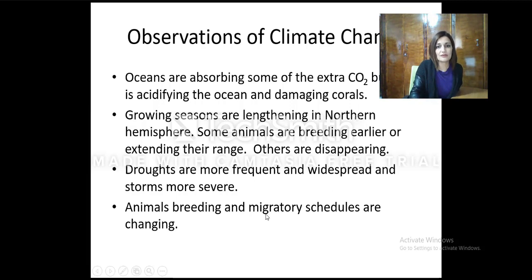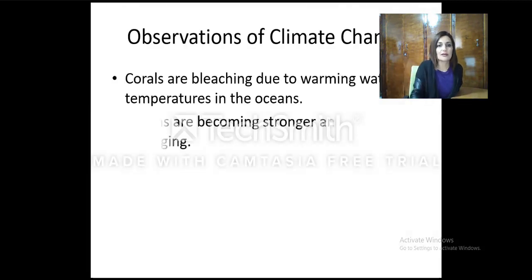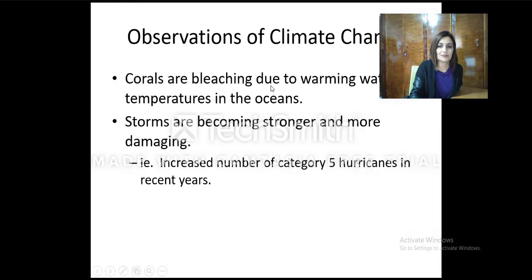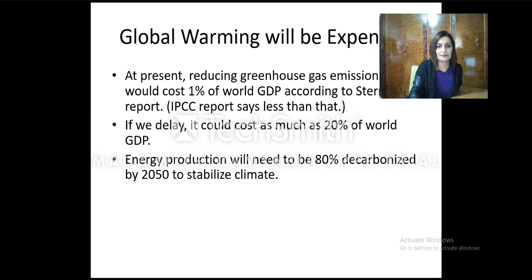Droughts, we have more frequent droughts, and on the other hand, we also have more frequent floods in other countries. Other examples, storms are becoming stronger.